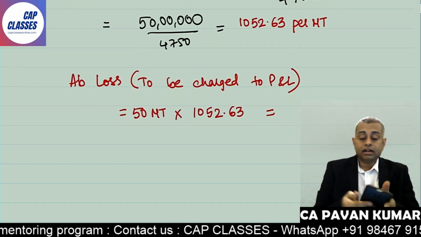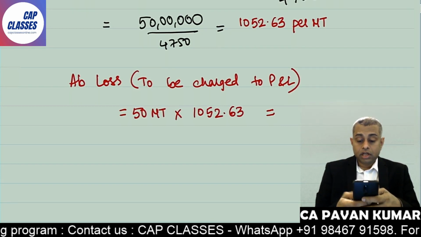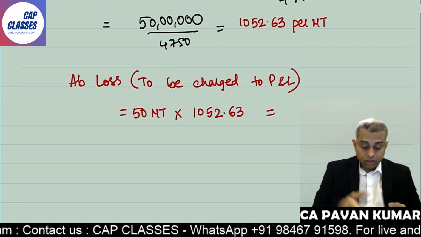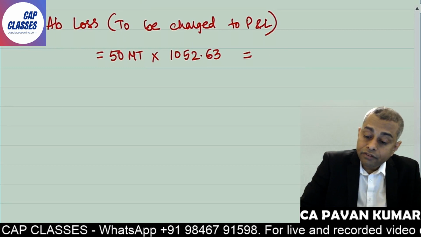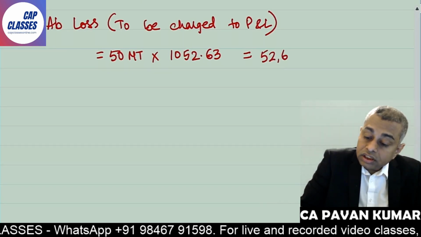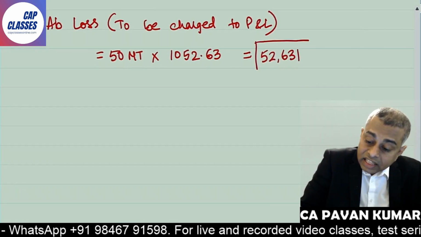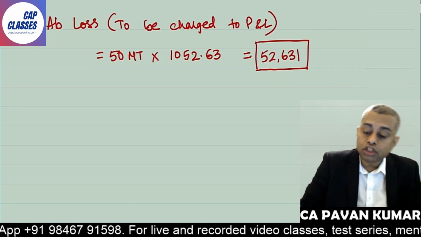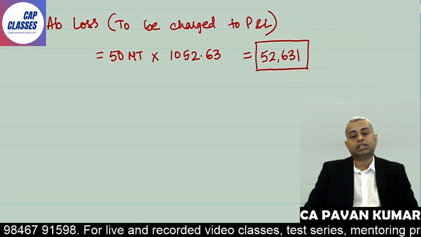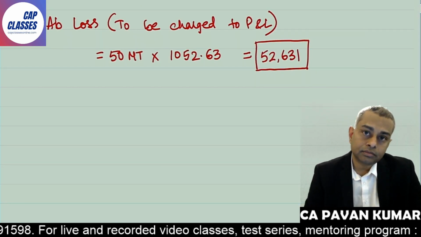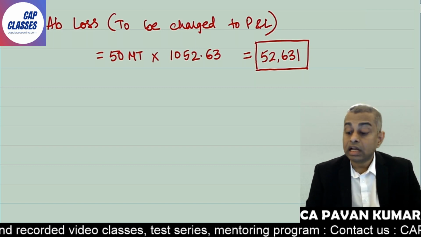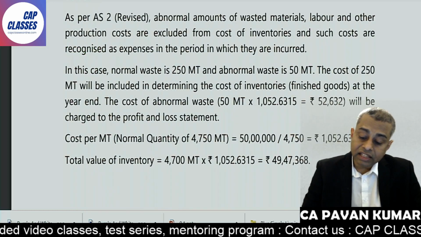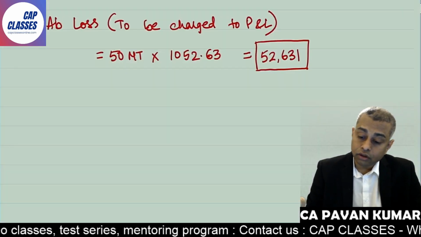Okay, now calculate. 50 metric tons, so it is coming to 52,631. This is a loss you should charge to P&L because the customer will not pay for this. This is abnormal loss. You understand? Now what is the value of inventory? They are asking you to calculate the value of inventory also, no?